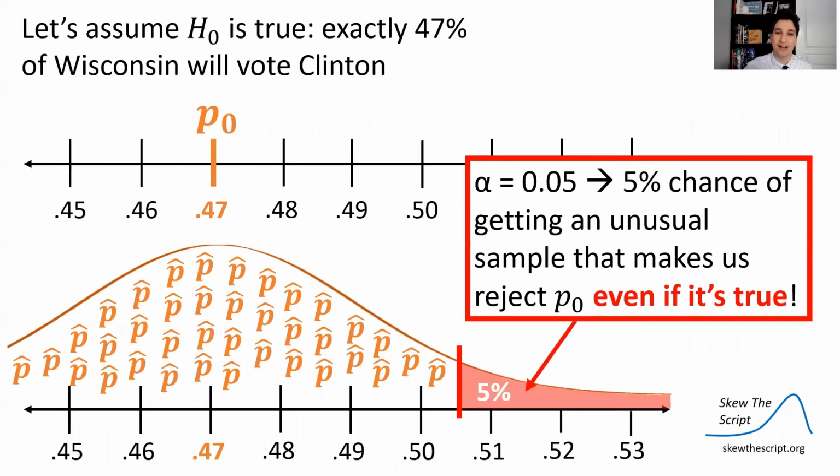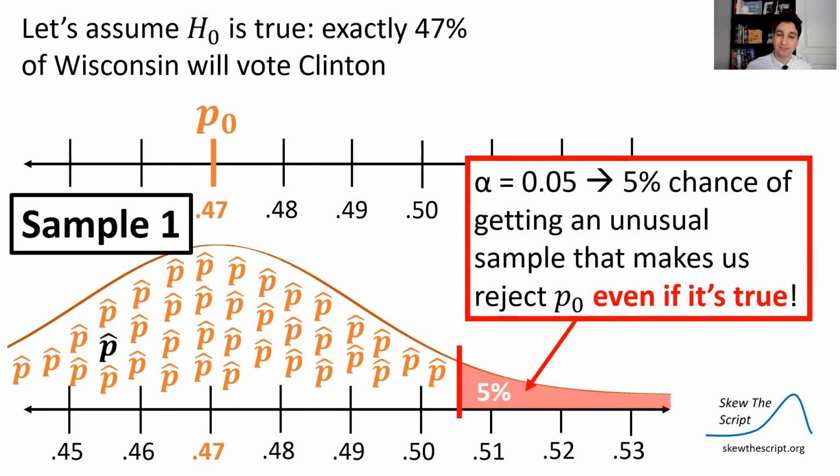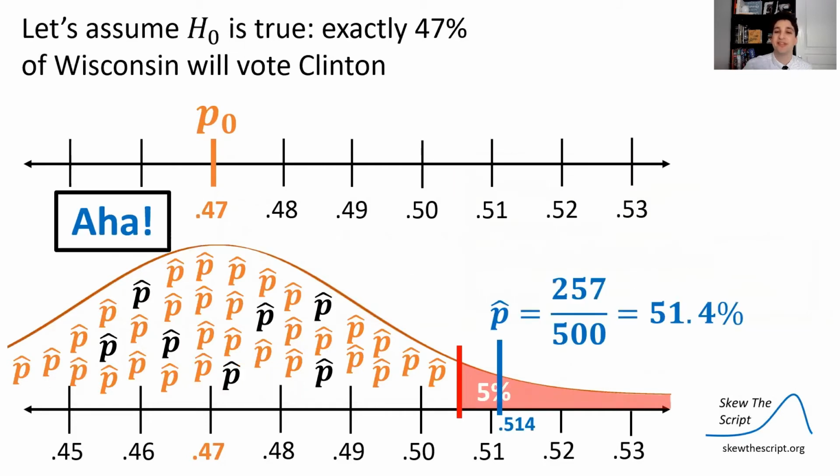There's a real problem here. And that's this. Alpha is 5%. That means you have a 5% chance of getting an unusual sample that will reject the null hypothesis, even if it's true. So say that you get sample 1, which was right here, and you're like, okay, we're going to throw that one away. You get sample 2, it's right there. Okay, we're going to throw that one away. Sample 3, it's right there. Well, we're going to throw that one away. Keep on throwing away and sampling, sampling, sampling until you finally get one that proves the claim or shows evidence for the claim you want to show.